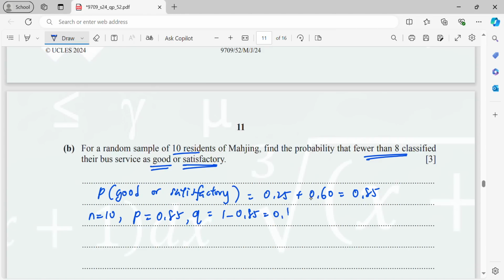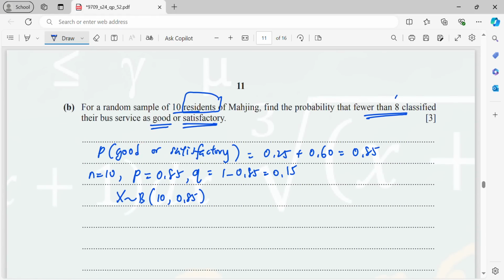So I'll get 0.15. Now, since it is still residents, your n is small, less than 50. So I will solve this question using binomial distribution. So n is 10, the p is 0.85. Now fewer than 8 out of 10. So P(X less than 8). Less than 8 supposedly from 0 until 7.